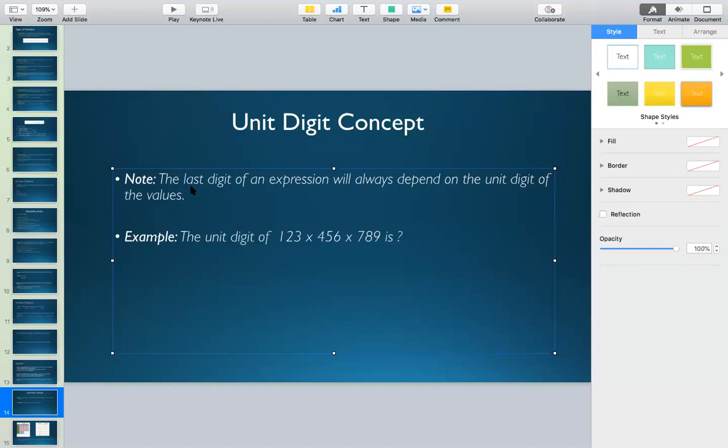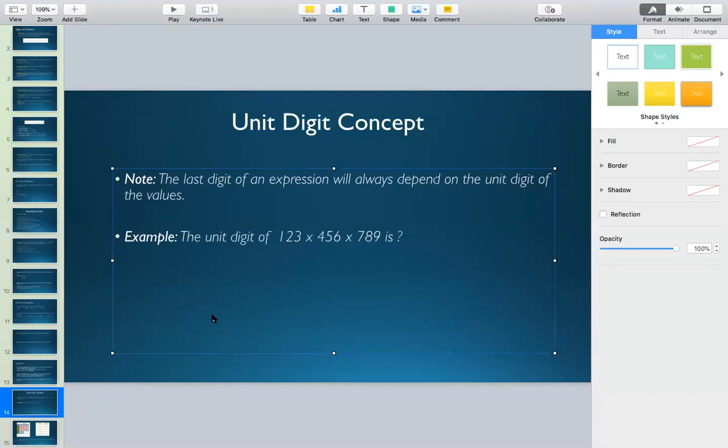Only the unit digit of the values. So when I ask you to find out the last digit of 4, 5, 6, 7, 1 to the power 98, we don't have to focus on 4, 5, 6, 7. It has nothing to do with the last digit of the expression. We are only focused on the unit digit of the value.